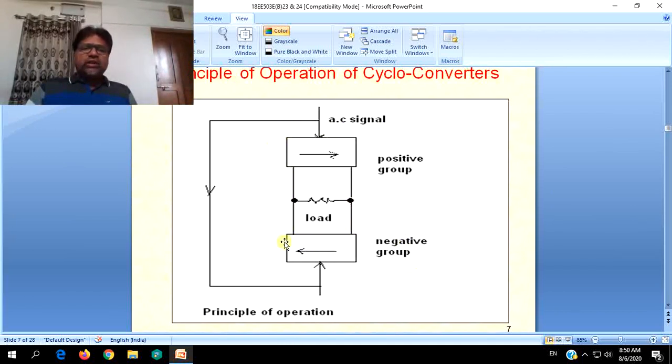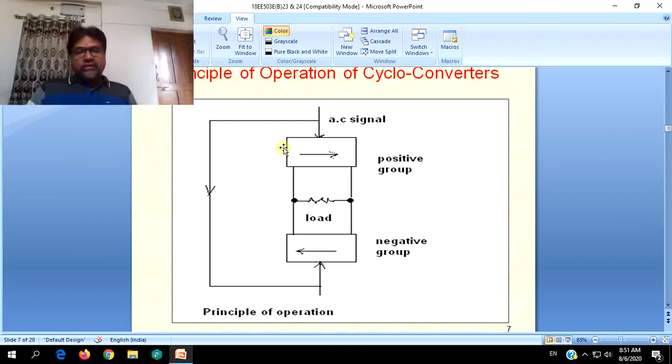This is a cycloconverter which is fed with AC, which can be single phase or 3-phase, and supplying a given load, which can be a resistive load or a combination of passive elements, that is RL or RLC. That is, the load can be either resistive or inductive or a combination of inductive and capacitive.